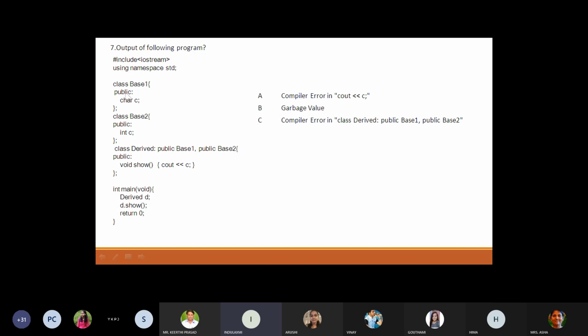In the base 1 class, we declare char c. In base 2, int c is there. And in the third class, we have one function which displays the value of c. In the main function, we create an object of the derived class and call the function show. So you can predict the answer. The options are: compile error in cout c, garbage value, compiler error in class derived public base 1, public base 2. Can anyone say?